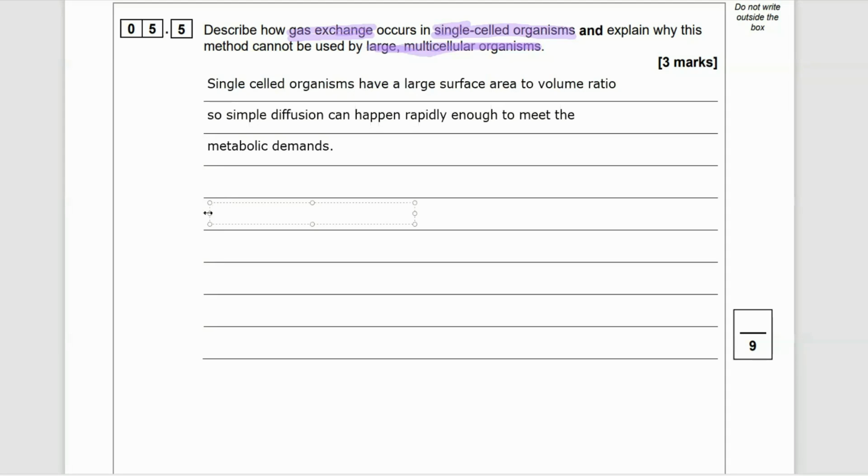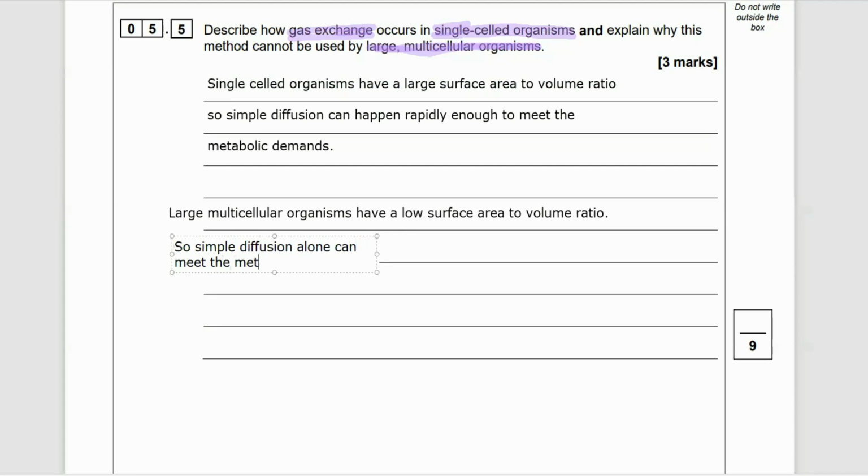The cells deep within the organism are not going to receive enough oxygen and glucose by diffusion alone, which means we need mass transport. We need things like ventilation with the lungs. We need a circulatory system with the blood. So having a low surface area to volume ratio, which large organisms do have, means that we need specialized exchange surfaces. Our lungs can absorb a huge amount of oxygen for their actual volume because they've got a really large surface area to volume ratio. The lungs do, and our small intestines as well.